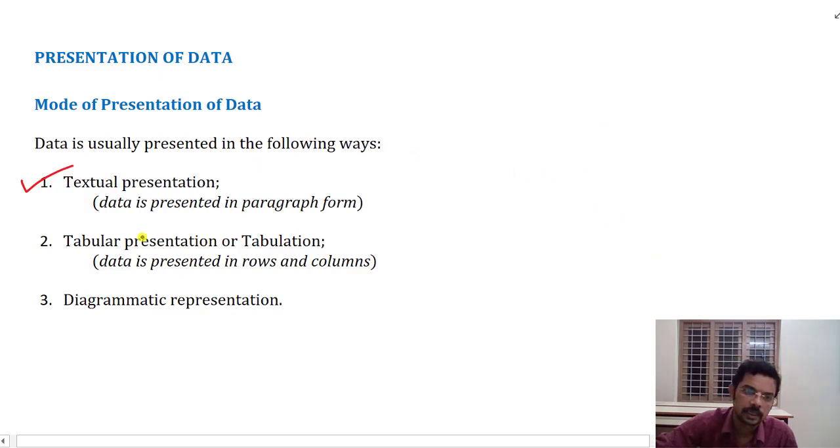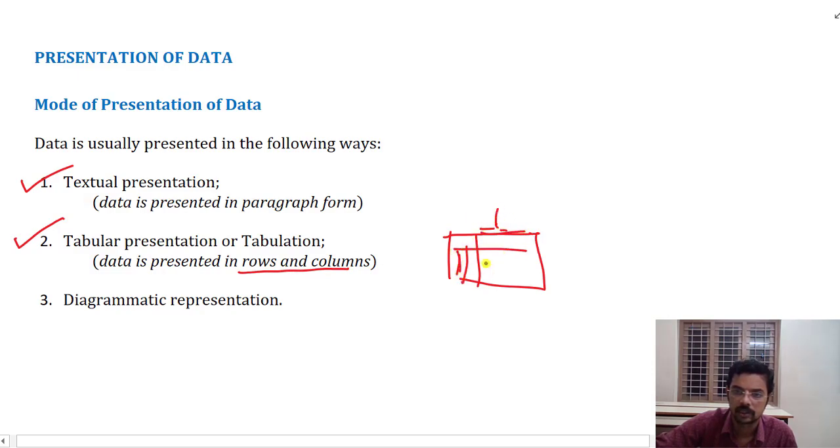The second one is tabular presentation of data, meaning the data will be arranged in rows and columns. We will prepare a table, with headings here and headings there, and then the data entered, which will give an idea of the classification.